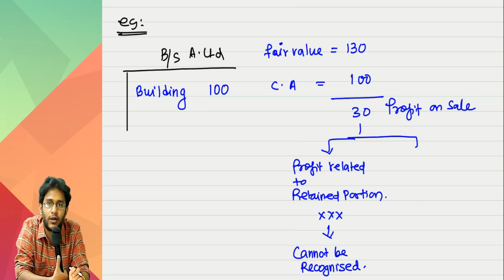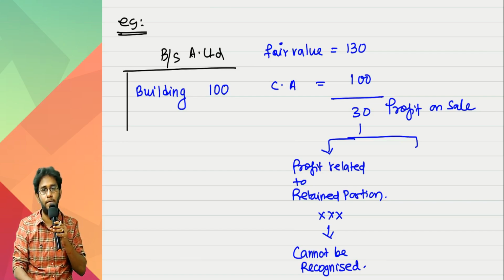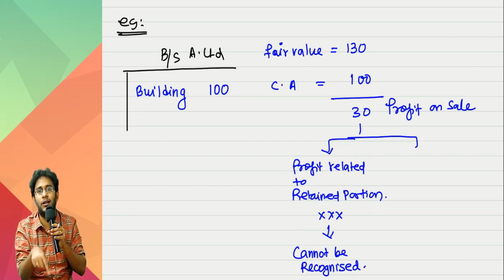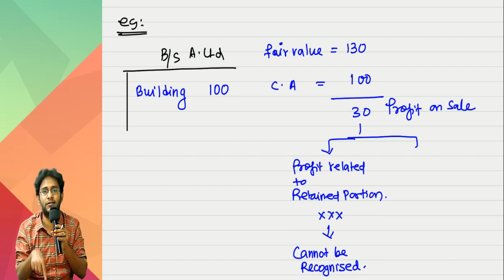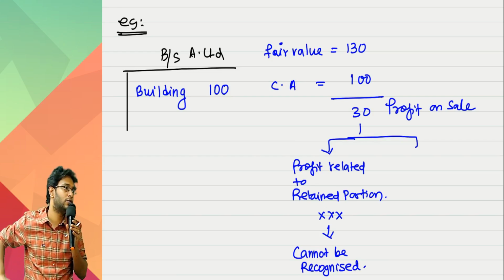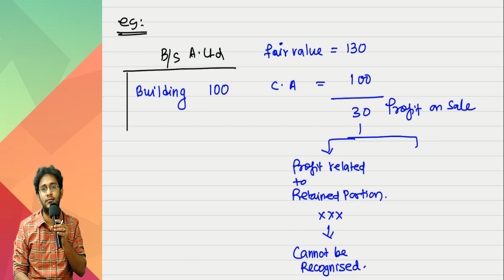If this is allowed to be recognized, you know what people will do? Everybody will do sale and lease back transactions. I have a building, sir. Building has 20 years left. I'll sell it off today. I will lease the building back for 20 years. What will happen? The building will be completely enjoyed by me only. But today I ended up recognizing a profit on that. When the building life is 20 years, the entire 20 years the building is going to stay with me. How can you book profit on sale when the entire asset you only are going to enjoy anyway? Where is the sale there? Do you understand, sir?